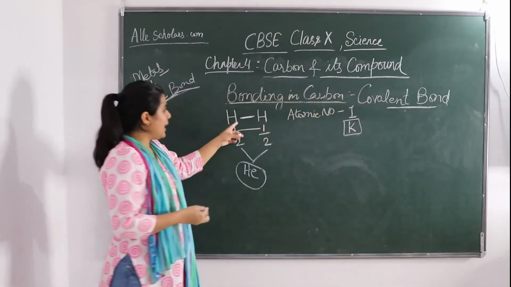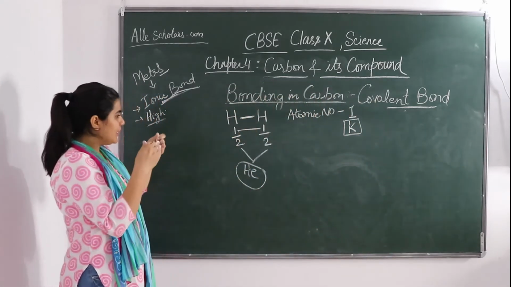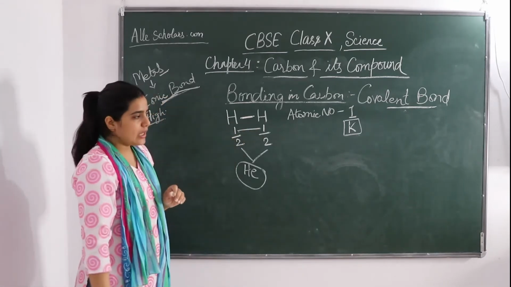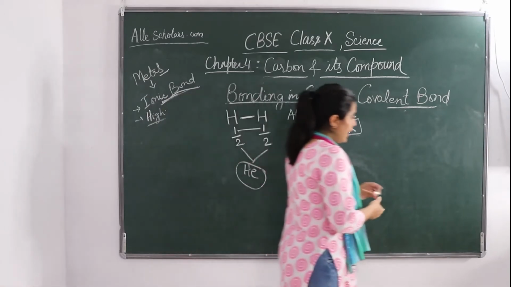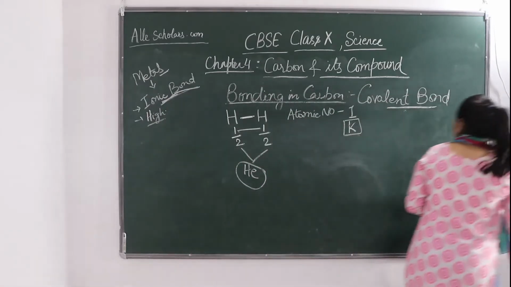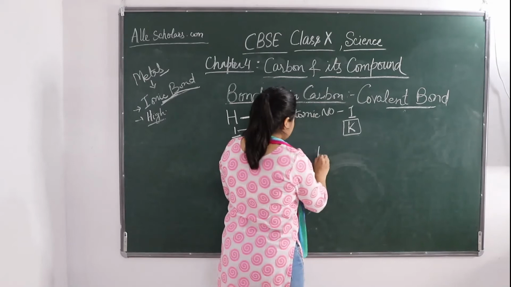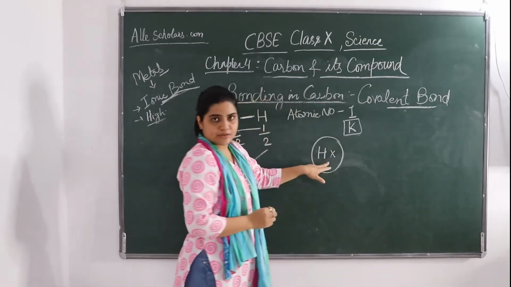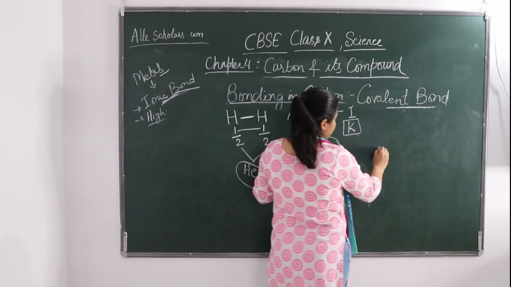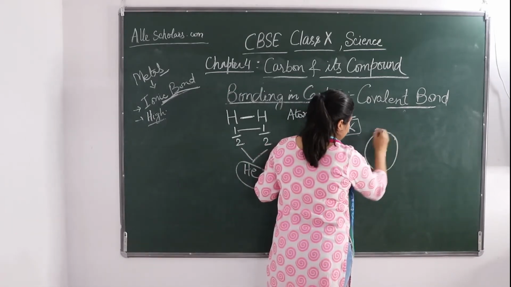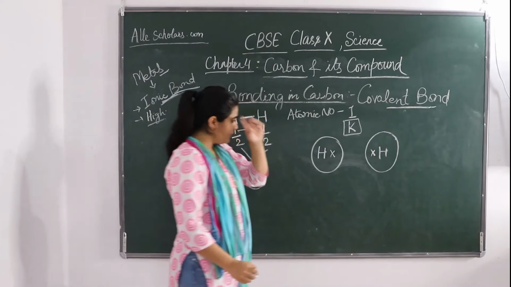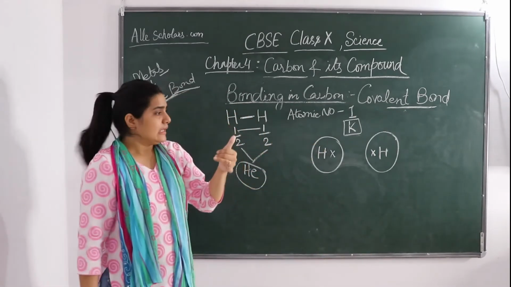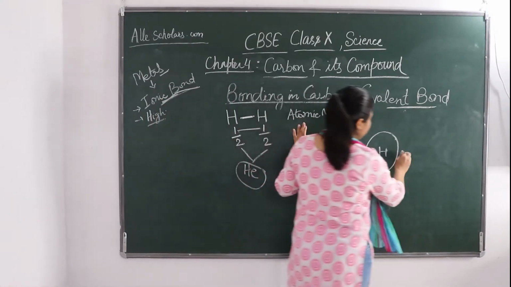So 2 hydrogen atoms are going to share their electrons one by one. Okay, so we will see how this sharing is being done. So suppose this is a hydrogen atom. This is 1 electron of this hydrogen and this is another electron, 1 electron of that hydrogen. So what they are going to do, these are hydrogen atoms.